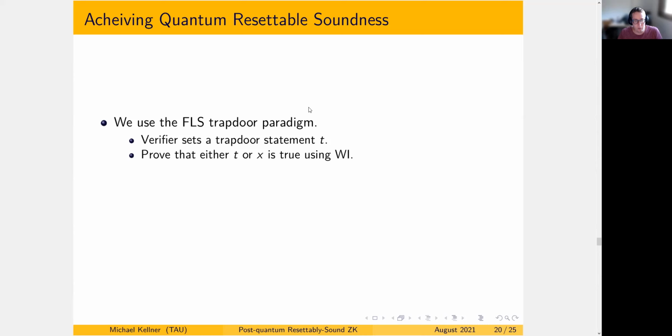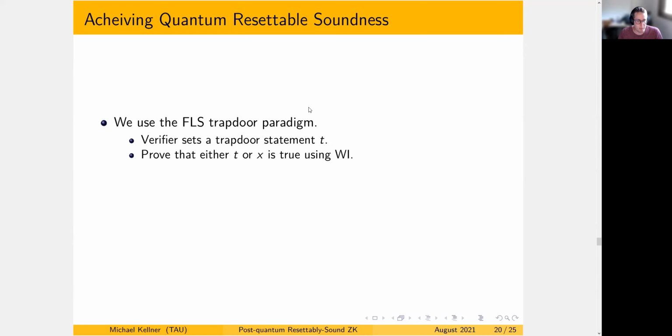On the other hand, when we want to simulate, we use the code of the verifier to extract some kind of witness to the trapdoor statement T. Using this, we can now prove with the WI and the witness for T that the statement is true. And since it is WI, this is indistinguishable from using a witness for X.